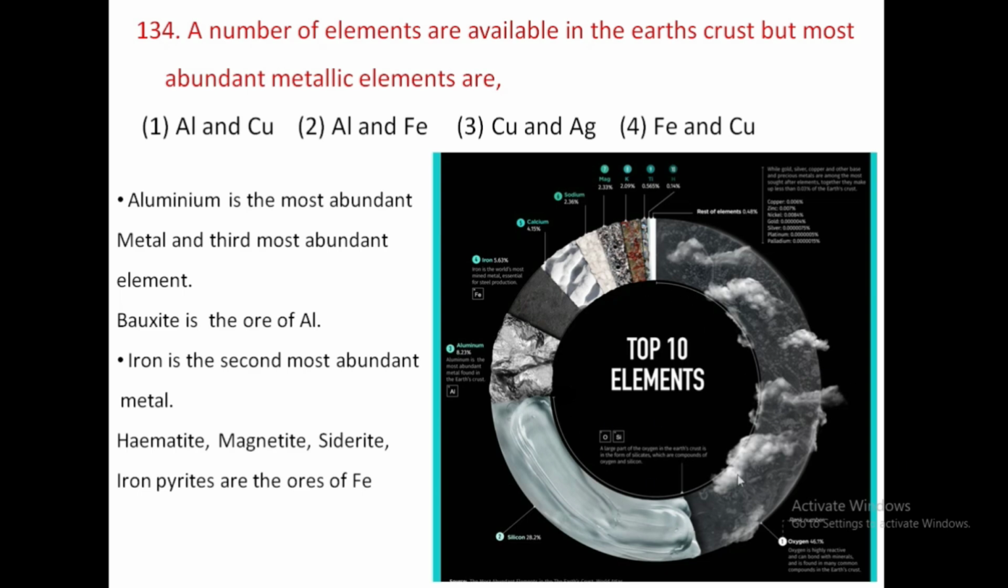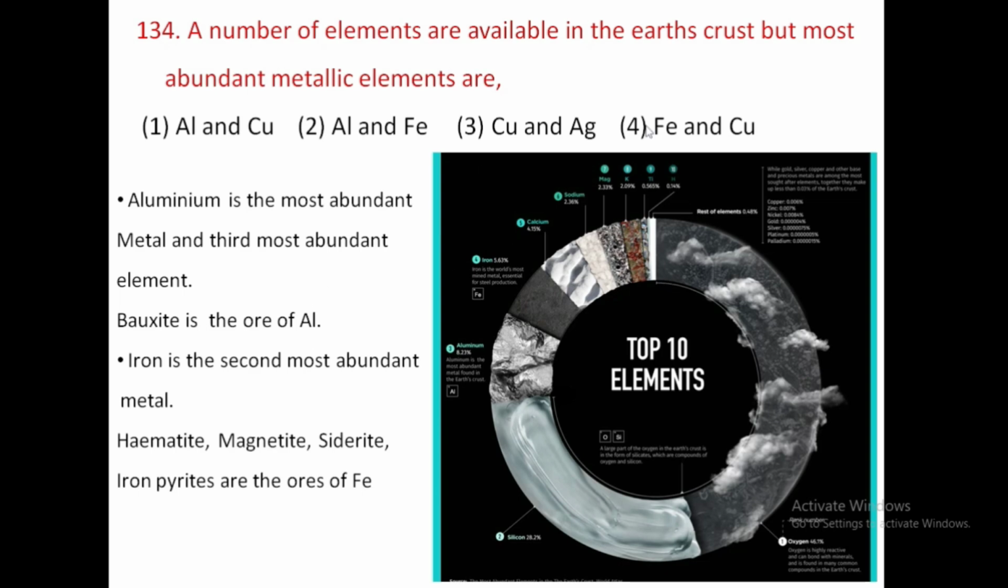Here you can see the top 10 elements which are present in the Earth's crust. The most abundant element is oxygen. Oxygen is 46.1% of the Earth's crust. And next one is silicon, then aluminum, iron, calcium, sodium, like that. These are the elements, but they have asked for the metallic element. The metallic element is aluminum.